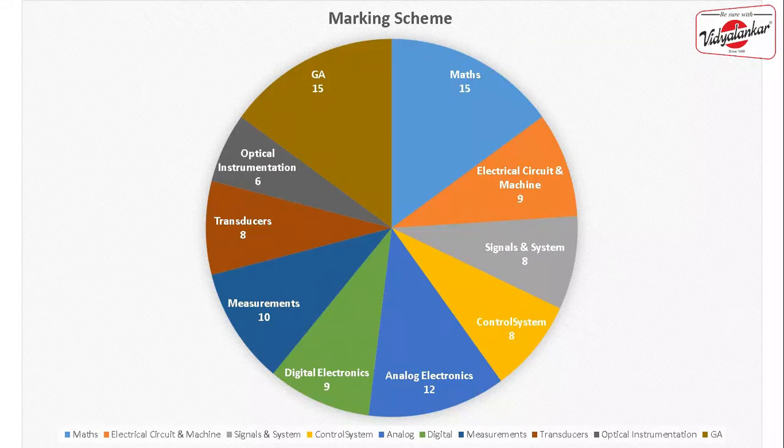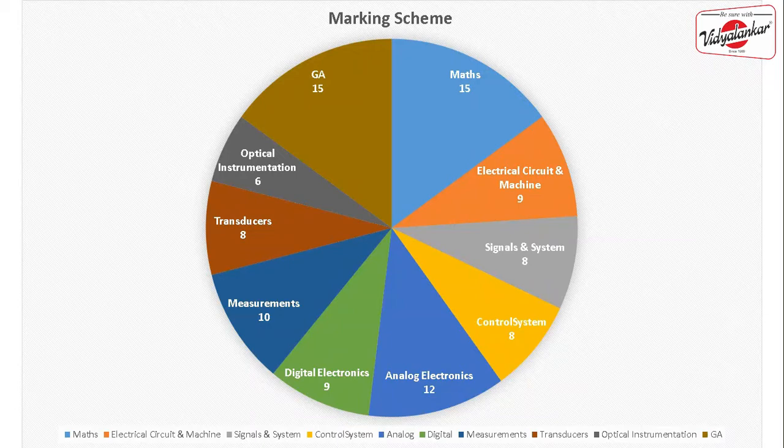The next subject that we are having is electrical circuit and machines. Earlier this subject used to be network theory or electrical network, but GATE 2021 has a new topic called electrical circuit and machine. This machine part is going to be difficult for you because you are from core instrumentation, and in core instrumentation you have electrical machines, but we are not studying that subject in detail, or maybe we are not putting a lot of effort into studying that subject. But now in GATE 2021, you all need to put some time into it.